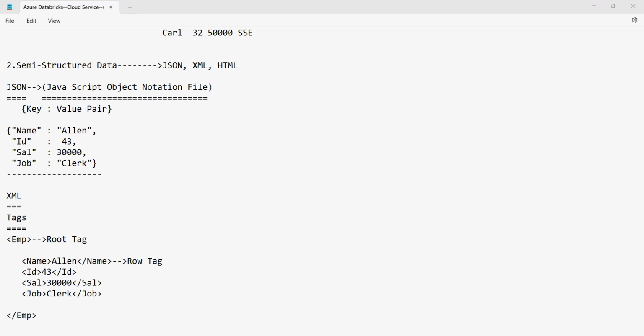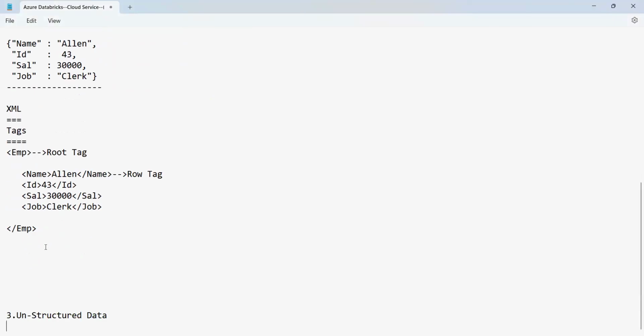We will be dealing with all this kind of data, whether it is structured, semi-structured, or unstructured. Already we have discussed the structured and the semi-structured, but what about the unstructured, the third form?